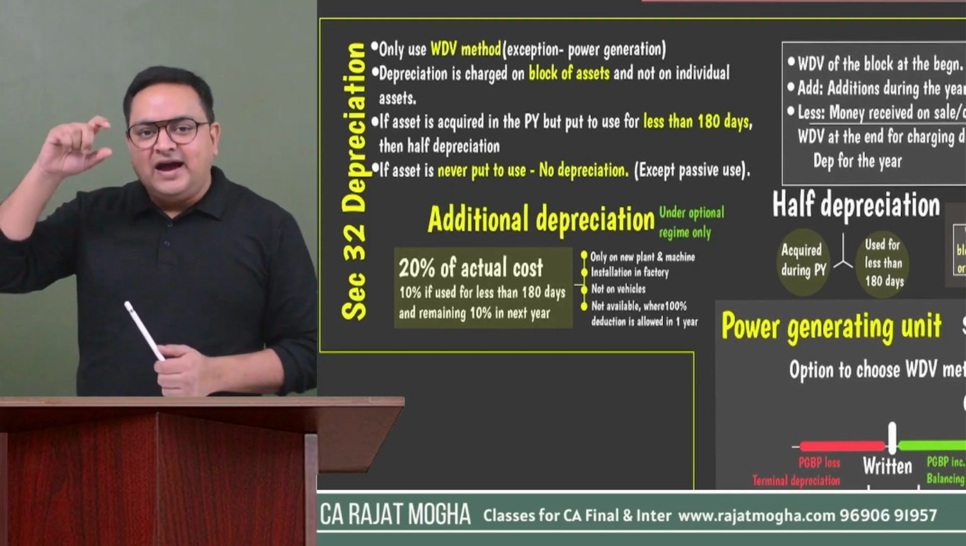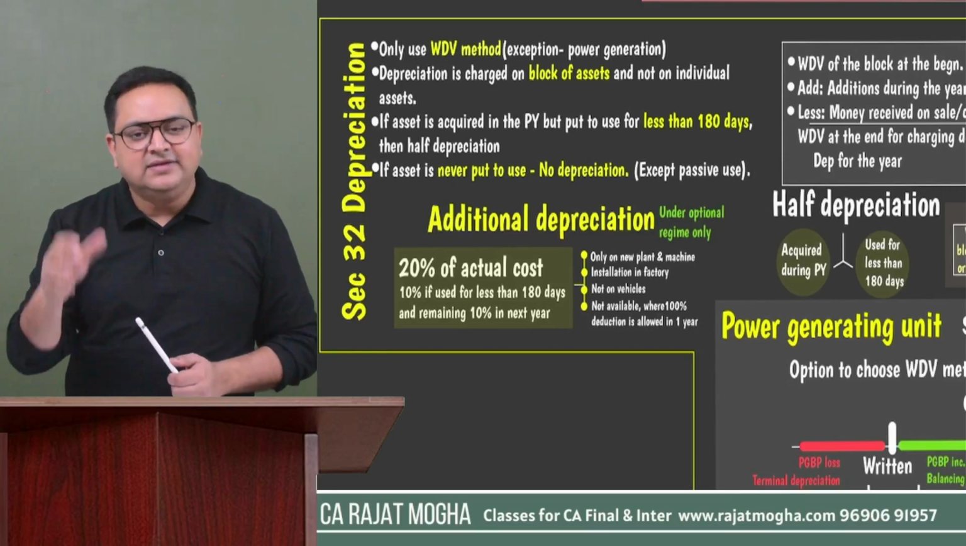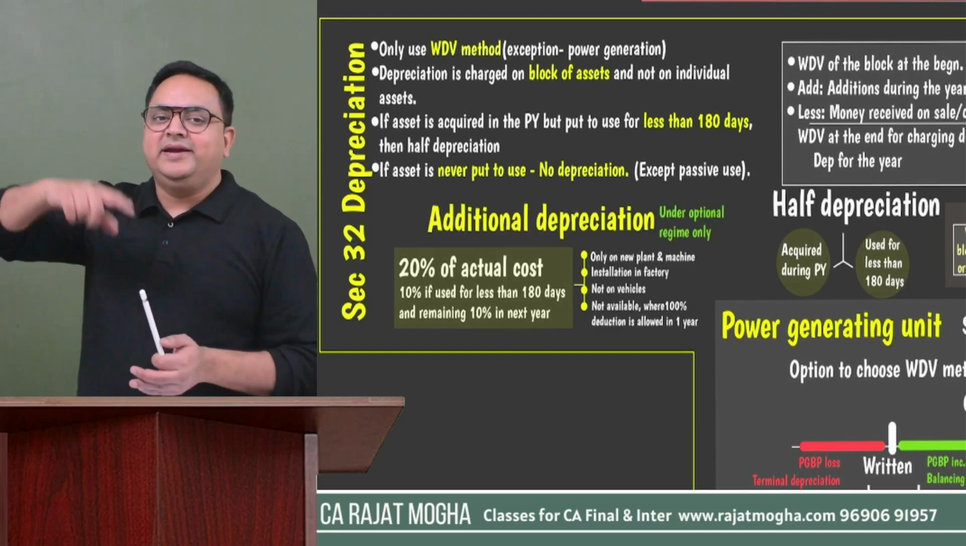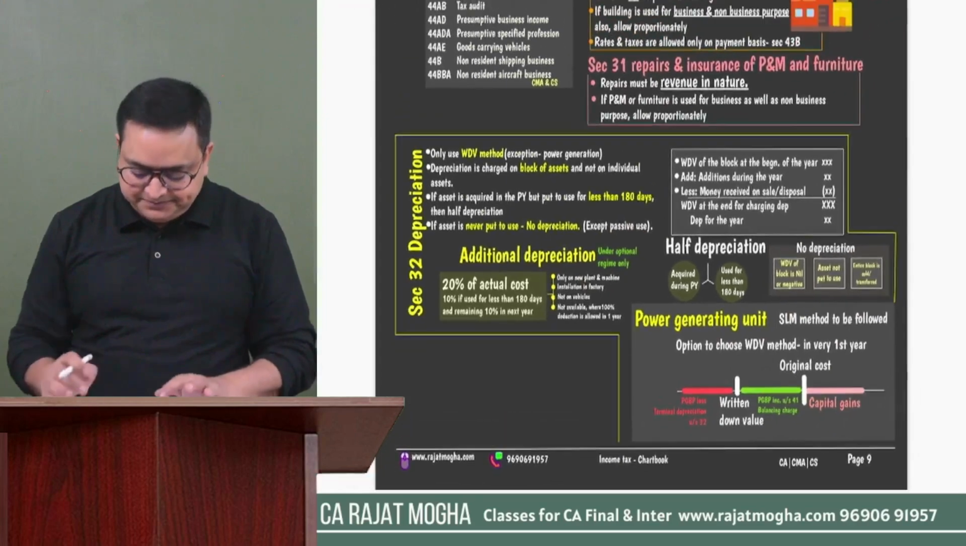But yes, if that new asset, new plant and machinery, is used during the year for less than 180 days, then claim 10% of additional depreciation this year and the remaining 10% in the next year. But please remember, it is only under the optional tax regime.